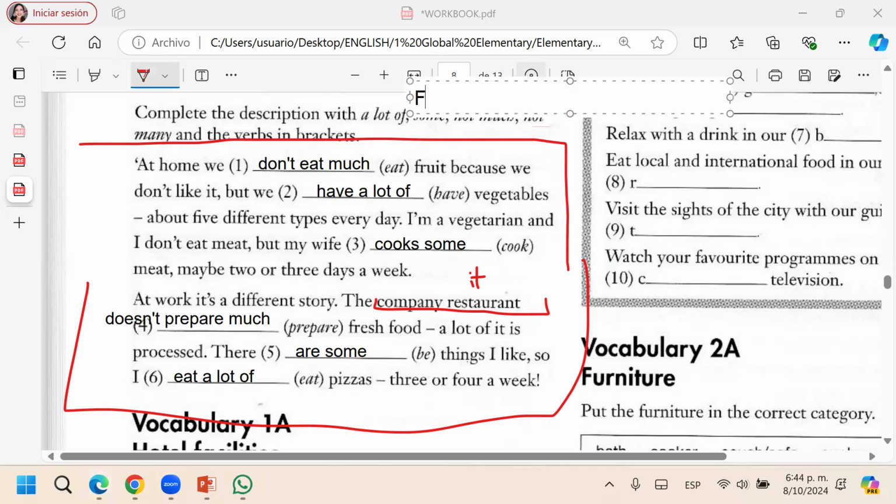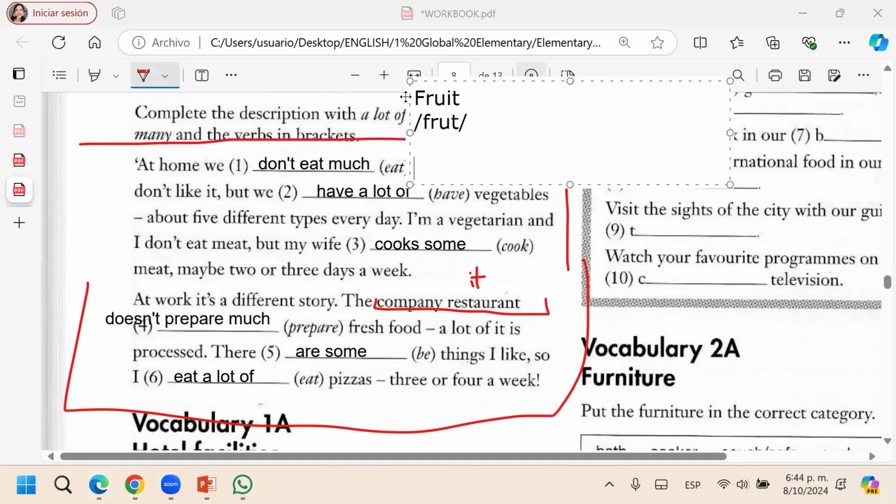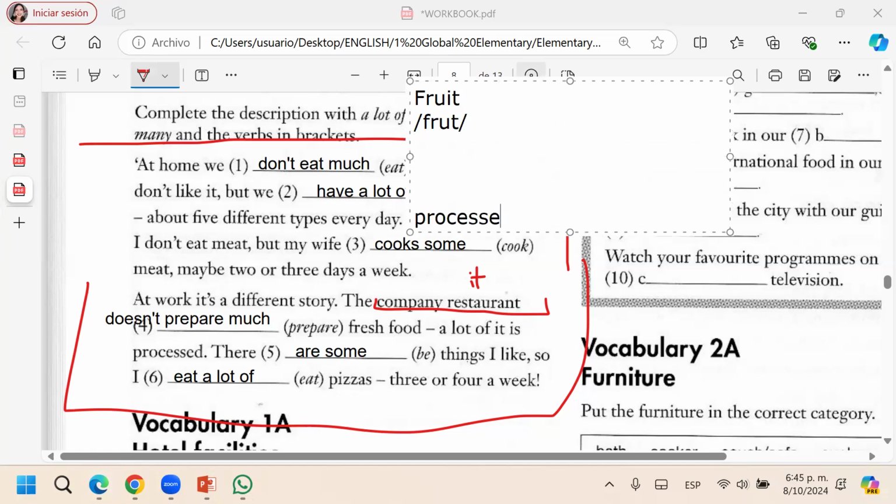Yes, good. Look at this word: fruit. The letter I is silent. Instead of saying it with the I, we say fruit. And processed is an adjective, but this is the ed pronunciation, and it's something like this: processed.